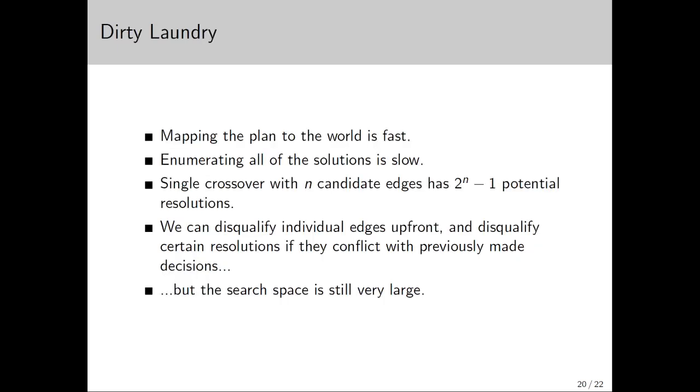Now, when it comes to the process itself, the resolution of crossovers by CLIP is a significant choke point in obtaining all action-based sensors. Although we only consider certain candidate edges for removal from the plan, the number of potential outputs is quite large. For a given crossover of size n, there are 2^(n-1) ways to resolve it. While this set can be slightly reduced by disqualifying some edges, the existence of multiple crossovers means the search space quickly grows very large.